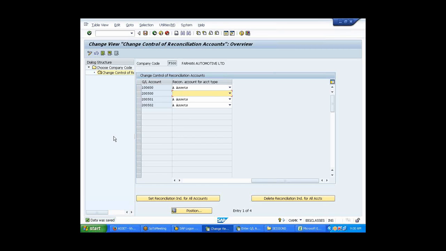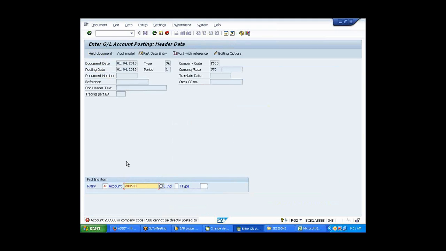If it's a recon account, and now they say we cannot post to a recon account, isn't there another way of posting to that account? Should we have to go and take off the recon account? Yes, if you want to update to the recon account, you need to reset the recon account, then go ahead and post it to that particular GL account. Okay, so here I go.